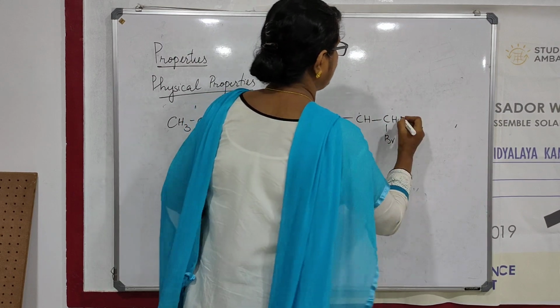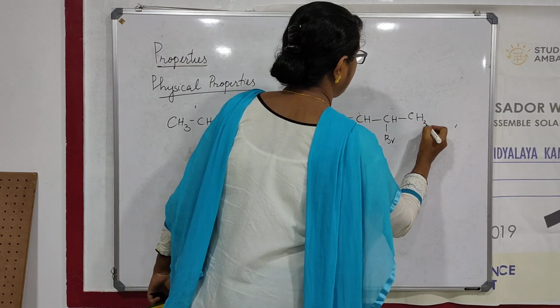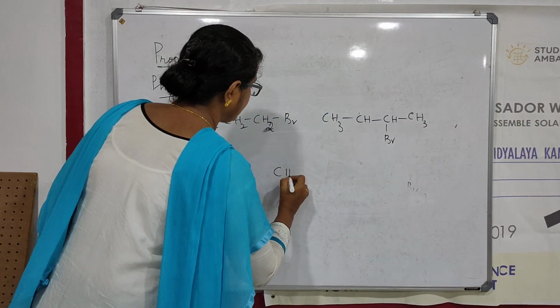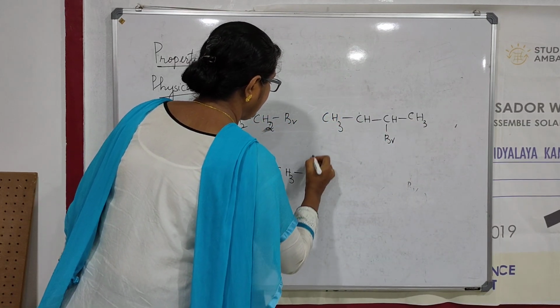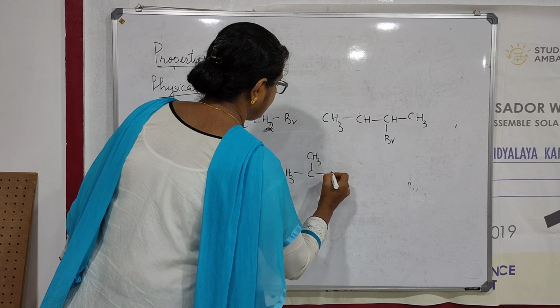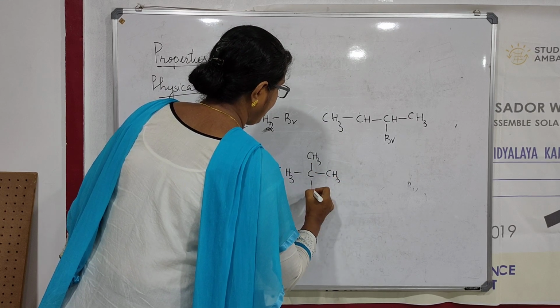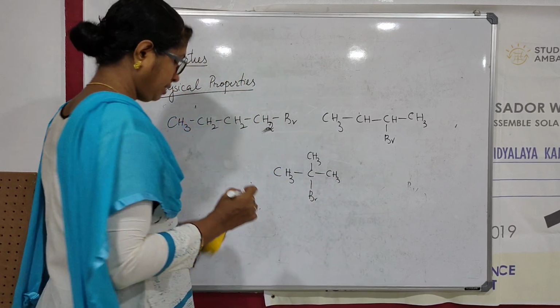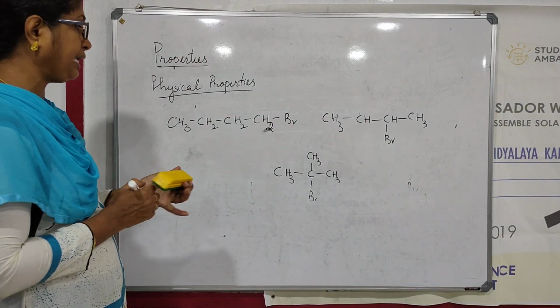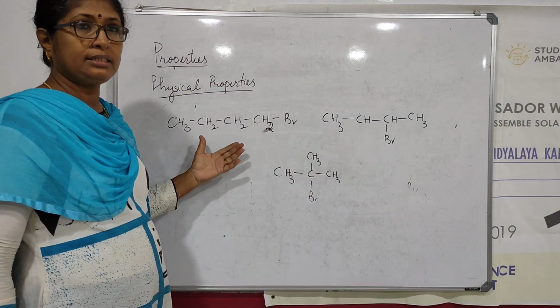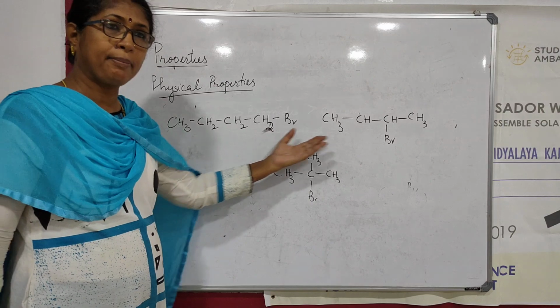This is isomeric bromobutane. Then I will write one more, CH3, Br. Three halides I have written, they are isomeric, isn't it? All of them have 4 carbon atoms.